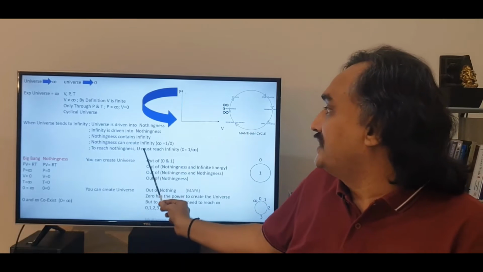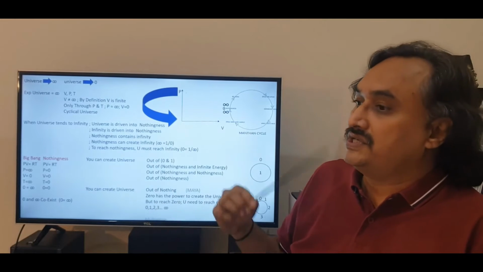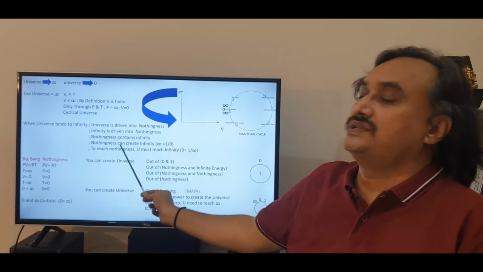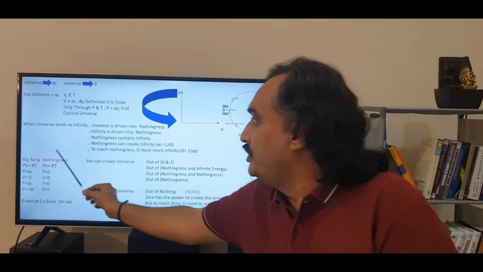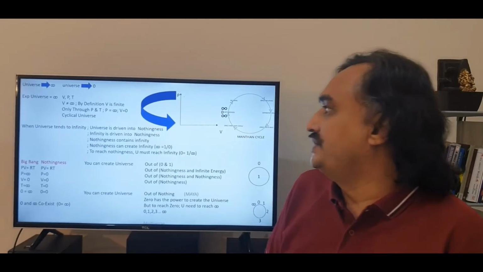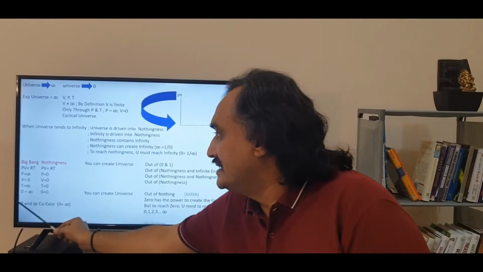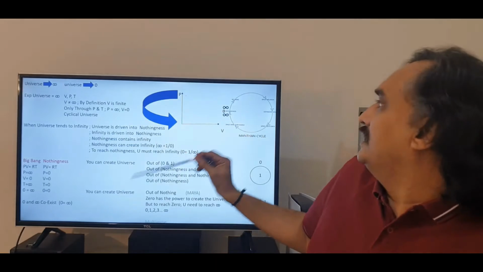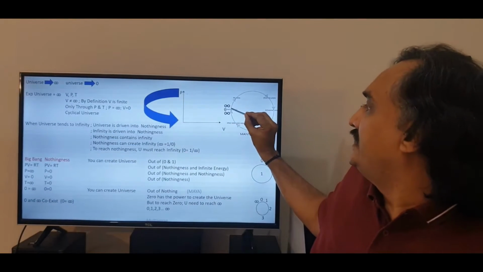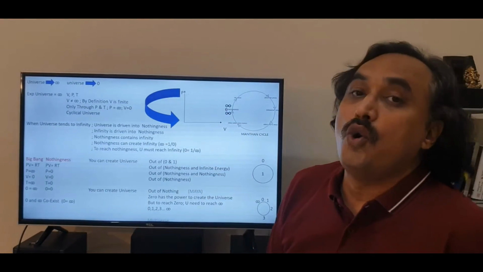To reach nothingness, first you must reach infinity. Only when you have infinite levels of the universe, which is infinite pressure and infinite temperature and zero volume, that is when you reach nothingness. So let us see what happened to the Big Bang and the nothingness. Obviously, in nothingness we had 0 is equal to 0, and at Big Bang we had 0 is equal to infinity. What we are suggesting here is that at this particular point, which is basically nothingness and by the side Big Bang, 0 and infinity are coexisting.